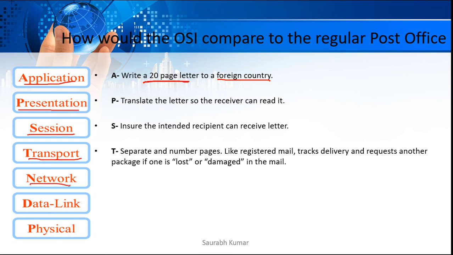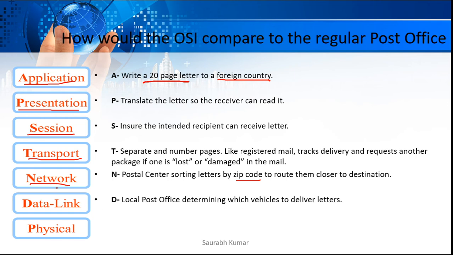Then at the network layer, similar to when we are writing a letter, we add a zip code when we are sending, and when receiving, they filter the letters on the basis of zip code. For example, if the zip code is 824235, that identifies a particular local area, and on the basis of that they filter the packet. Similarly here, on the basis of the IP address, it filters the packet.